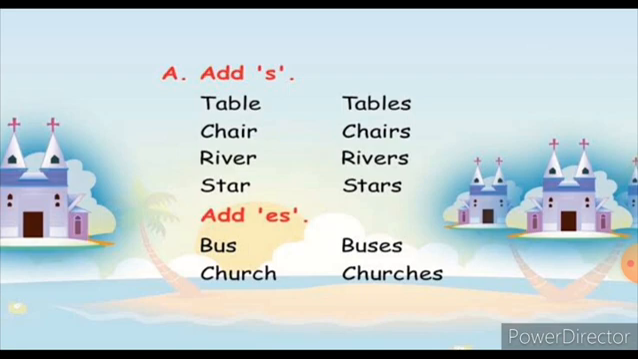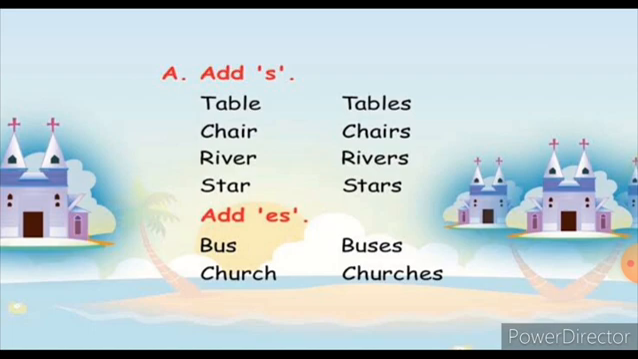Look at the next example. Church is only one thing. Whereas churches is many. Here we have added the letters ES to make church into many. So churches, ES is added. Listen carefully, children.